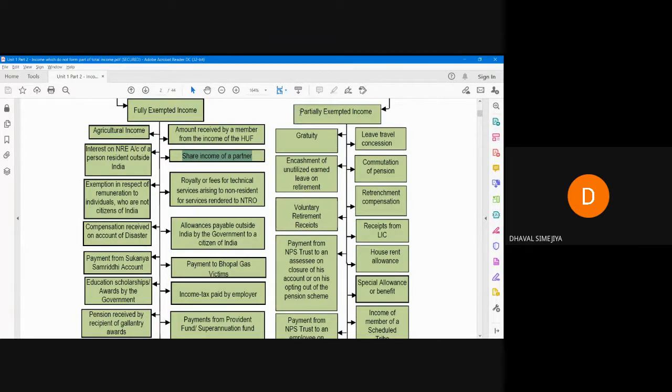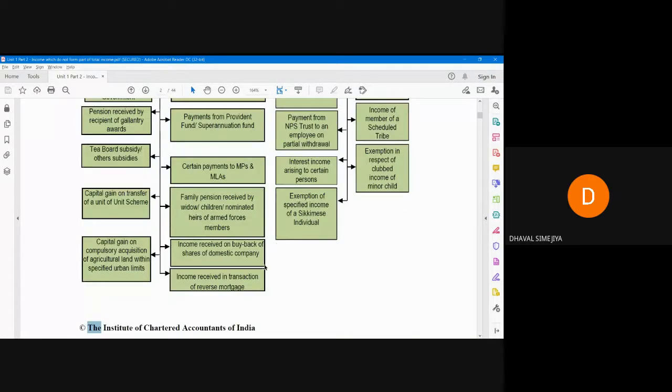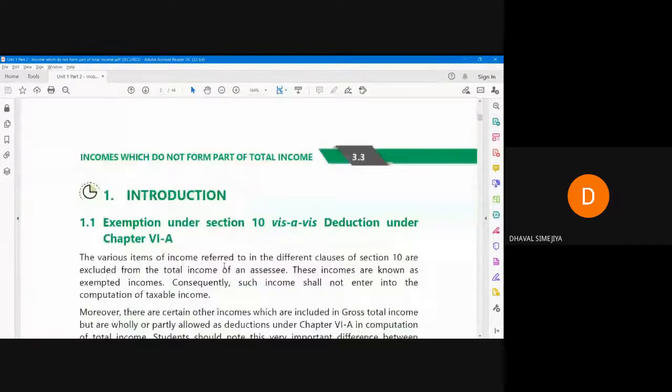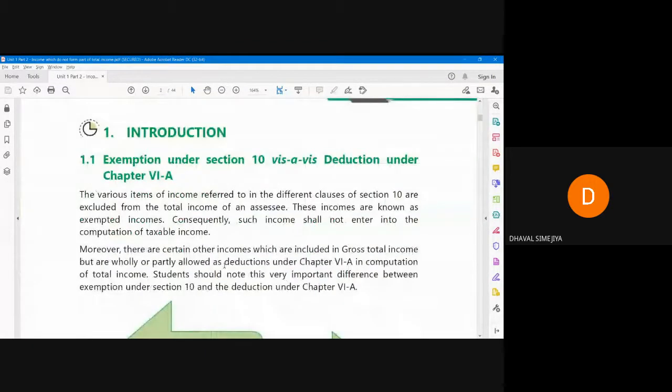And this partially exempt income that we will learn in respective chapters like gratuity, leave encashment salary or leave travel concession, voluntary retirement scheme, commutation of pension, leave on retirement, any earned leave. This will be learned, house rent allowance. This will be learned in salaries head, okay? Not here. Though it is part of your total income, means income which do not form part of total income, we will learn these things at respective chapters.